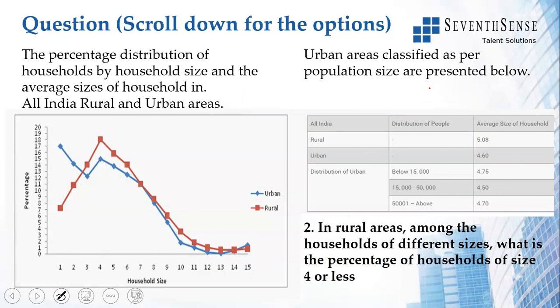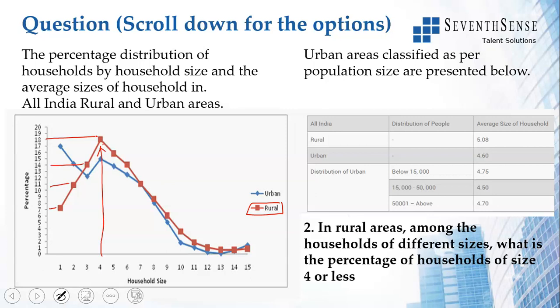Let us look at the second part of this question set. In rural areas, among the households of different sizes. So, rural areas is what is asked. So, you have to take care to follow this. What is the percentage of households of size 4 or less? So, this is 4, right? 4 or less, what is the total percentage of homes?